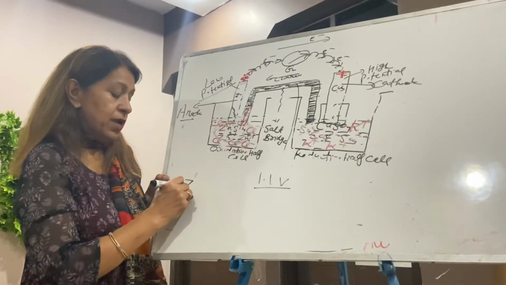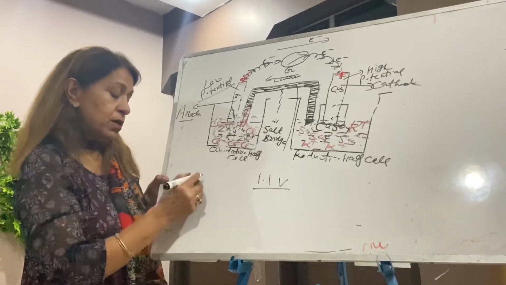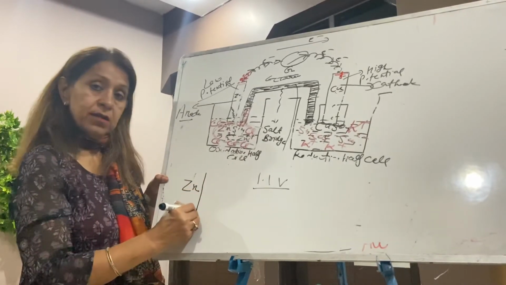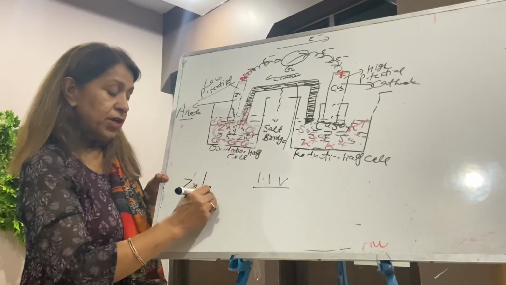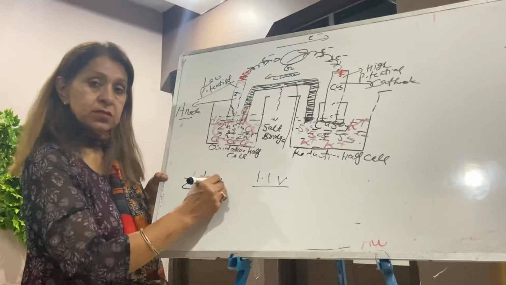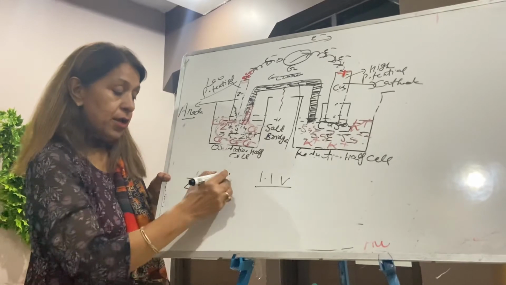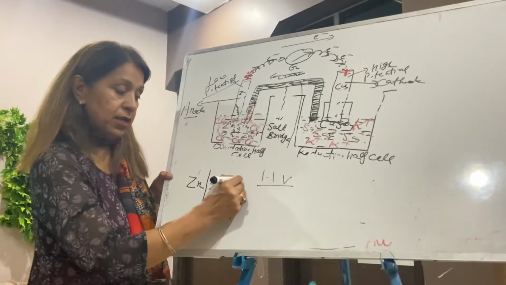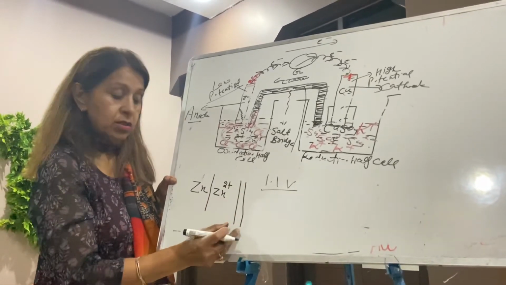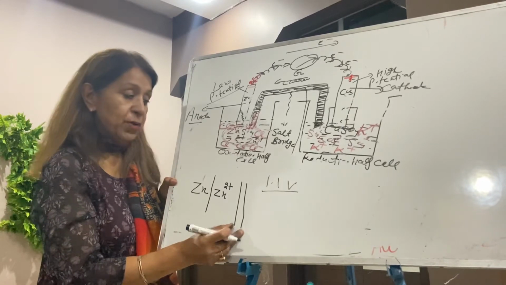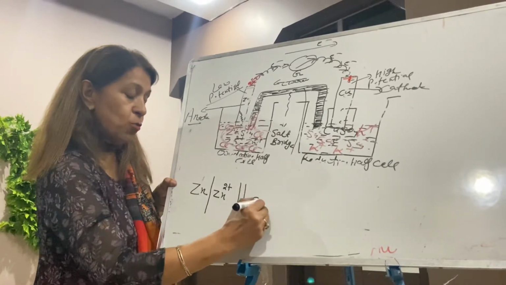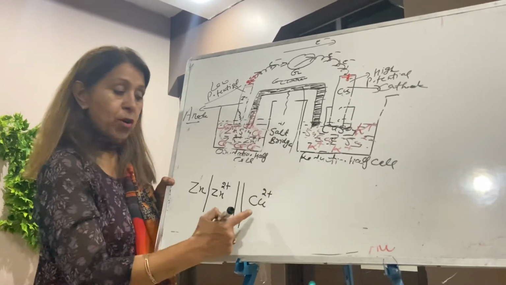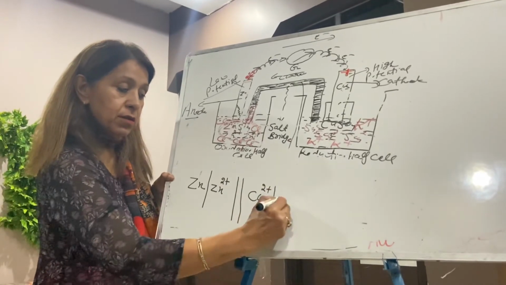It is represented by zinc. This is zinc. Make a line, a single line. It is converting to zinc 2 plus. It's a very important thing going on. Now make two vertical lines. It's a salt bridge. Two vertical lines is the salt bridge. Next, copper 2 plus. Your copper ions are converting to copper.